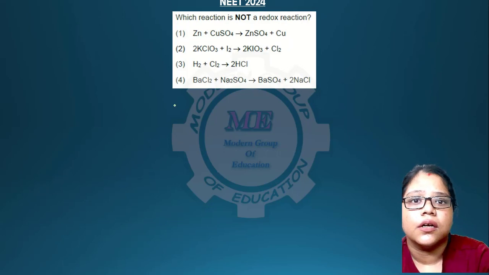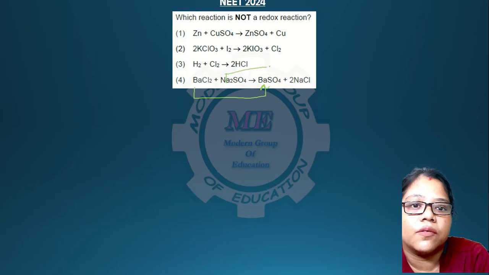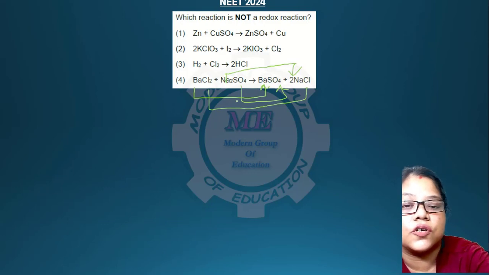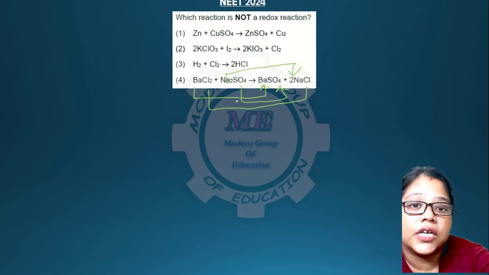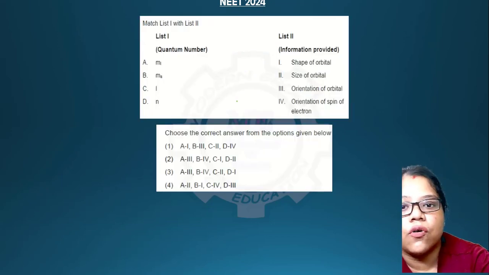Okay, not a redox reaction. If you see all of these, there is no oxidation number change over here. Ba remains in 2 plus, Na remains in plus 1, Cl remains in minus 1, and SO4 remains in minus 2. So if there is no oxidation number change, there cannot be a redox reaction. So this is answer 4.